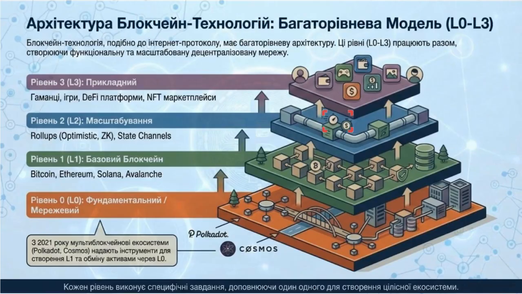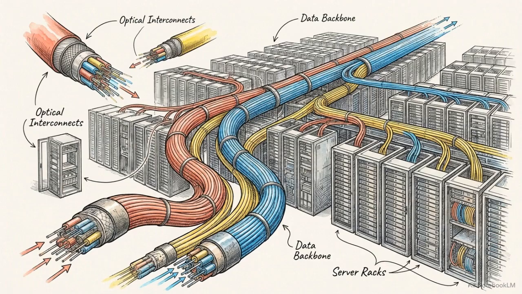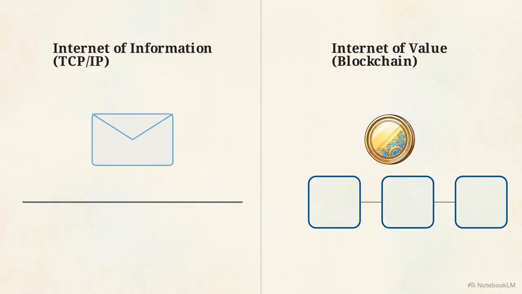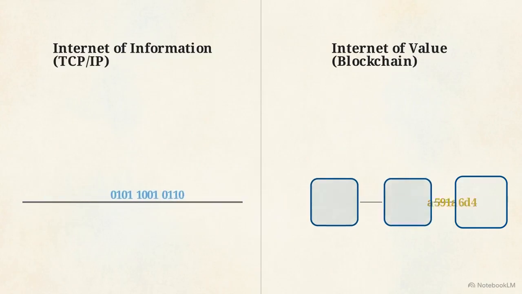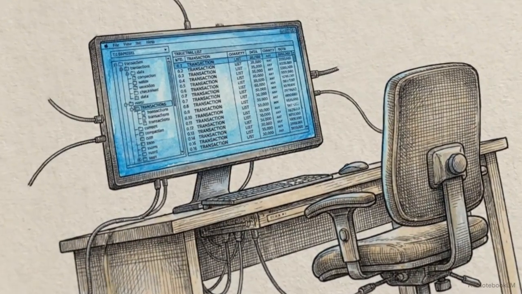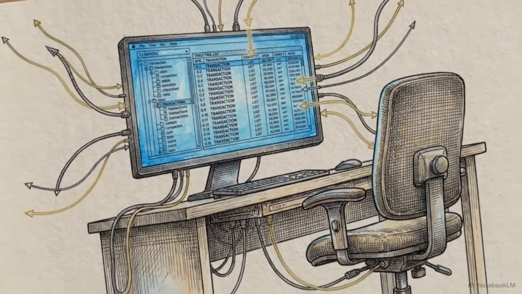This complex architecture achieves several specific characteristics: total decentralization, historical immutability, and operational transparency. Blockchain is a foundational network protocol. While its first uses were financial, its broader purpose is to provide the infrastructure for routing and verifying state. Just as TCP/IP routes data across the internet, blockchain is engineered to route value and ownership. This technology provides a definitive solution to the problem of digital trust, replacing administrative oversight with the certainty of open mathematics.